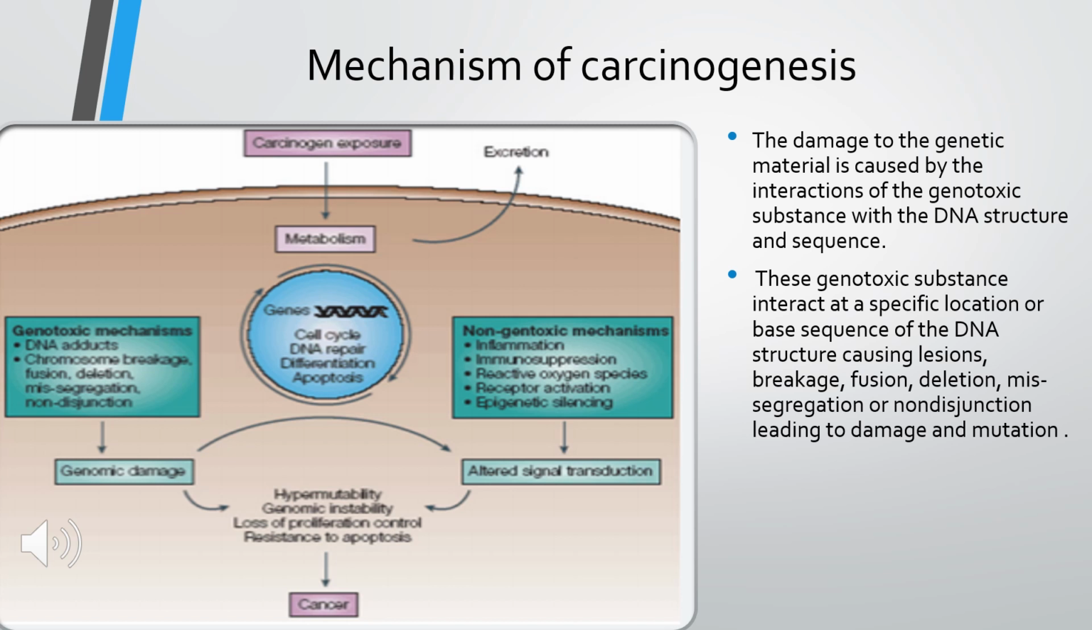Whereas the non-genomic mechanisms include inflammation, immunosuppression, increased reactive oxygen species, receptor activation and epigenetic silencing. All these lead to alteration in our signal transduction process, which ultimately leads to the development of cancer.